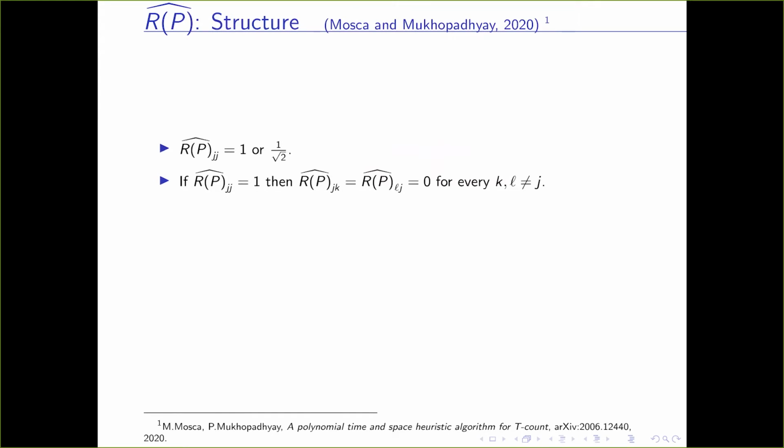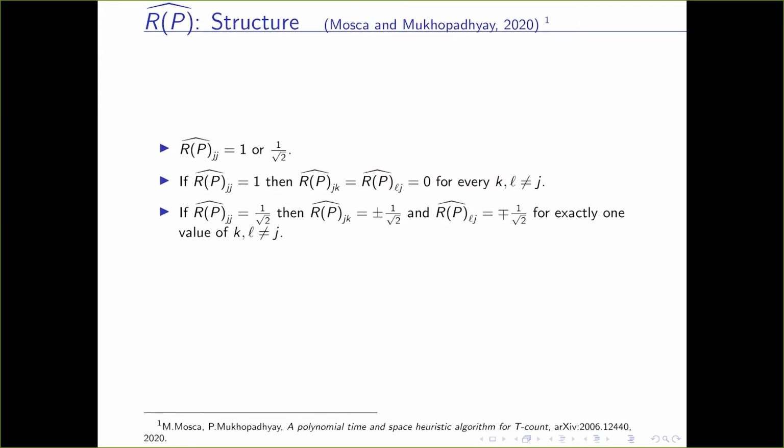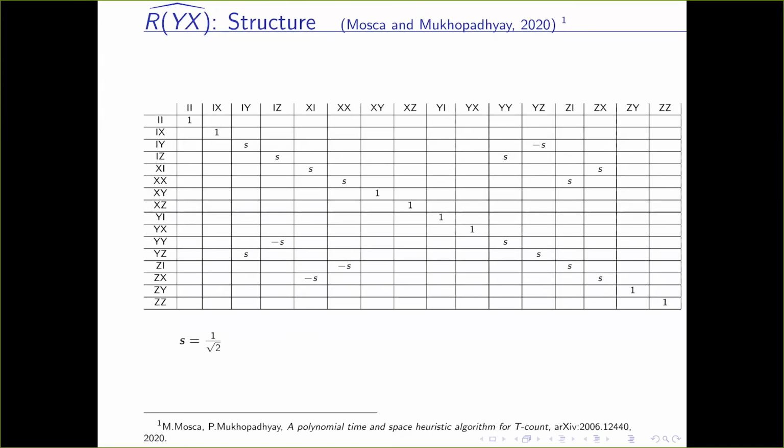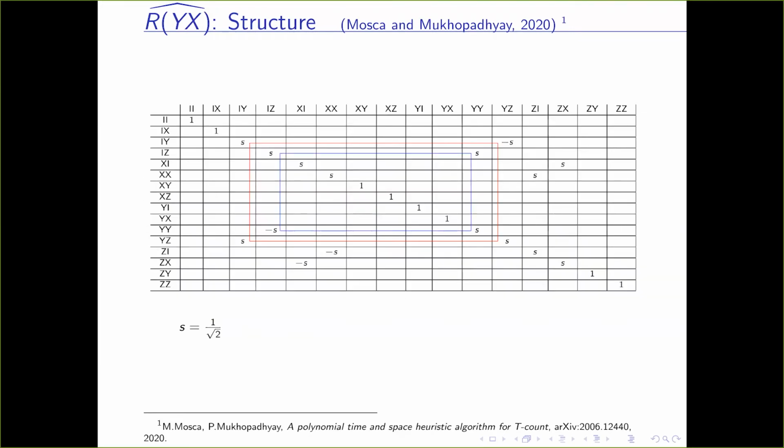And if a diagonal element is 1, then every other entry in the row and column is 0. If it is 1 by root 2, then there exists exactly one entry in the row which is 1 by root 2, and one entry in the corresponding column which is minus 1 by root 2, or vice versa. And all other entries are 0. For example, in this matrix we can distinguish these patterns, these 4 squares. And wherever there are no entries written, it means all these elements are 0.